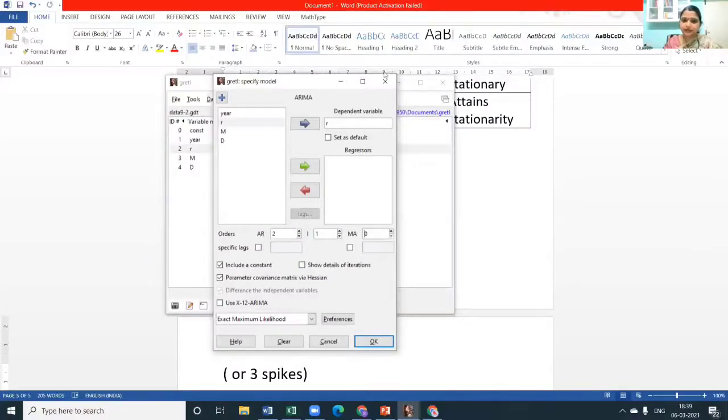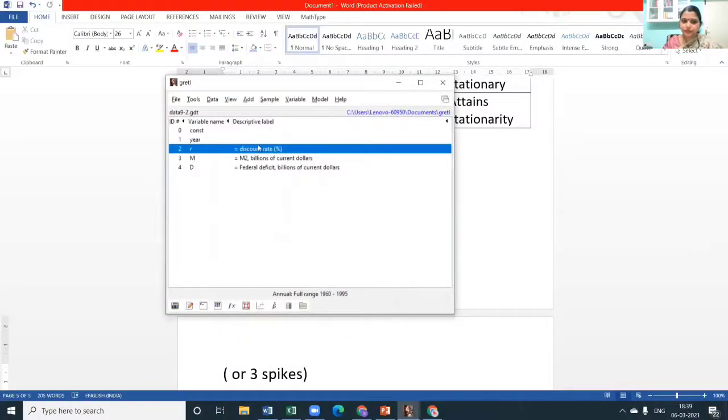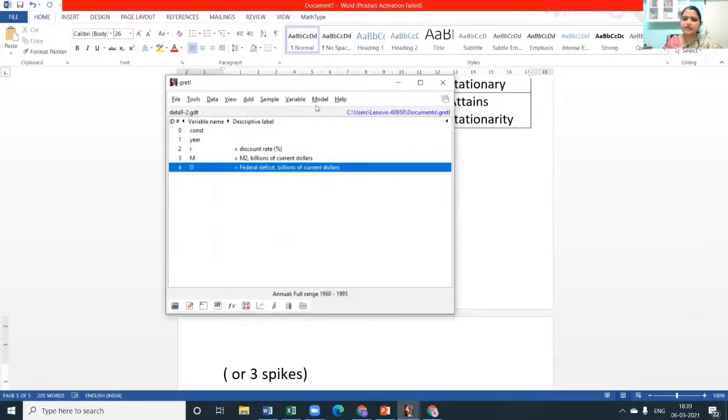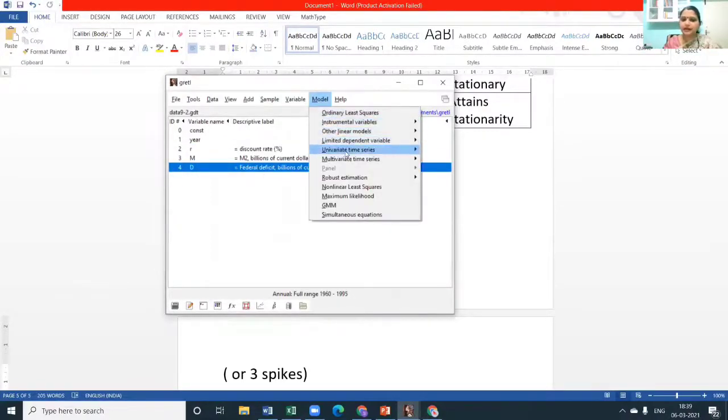Are the steps clear? We just had to click. No need to even click on the variable. We can just go to model and pick univariate time series and ARIMA.